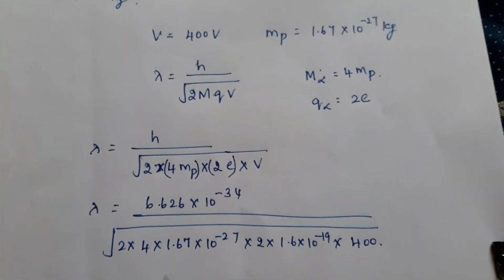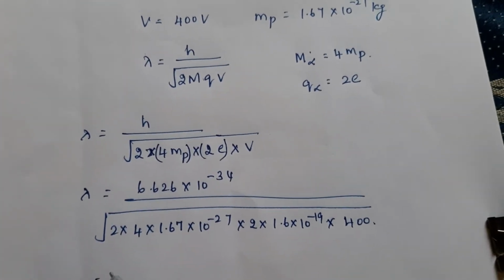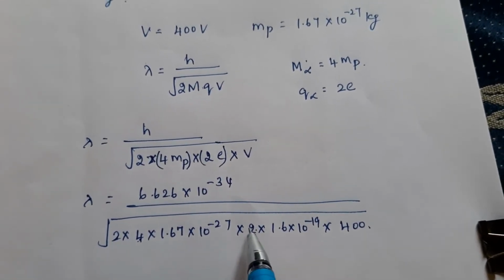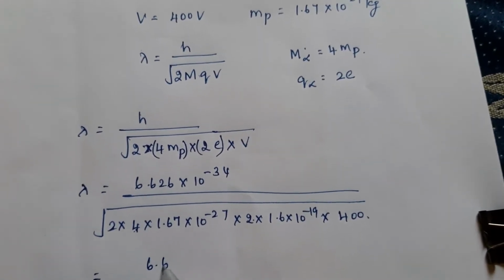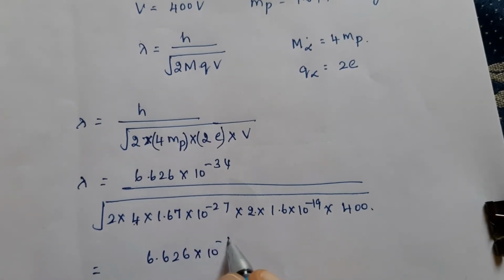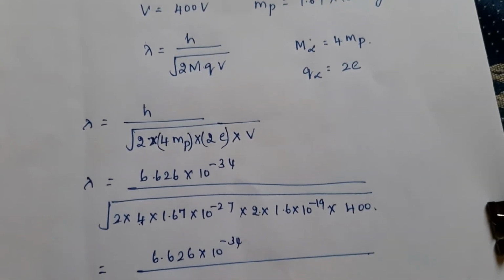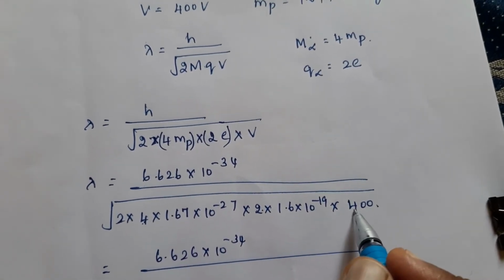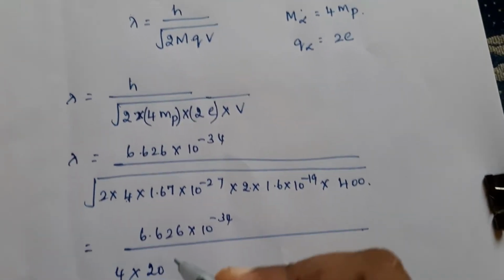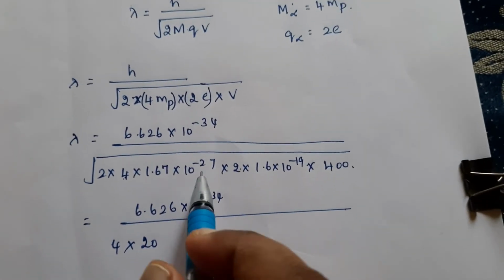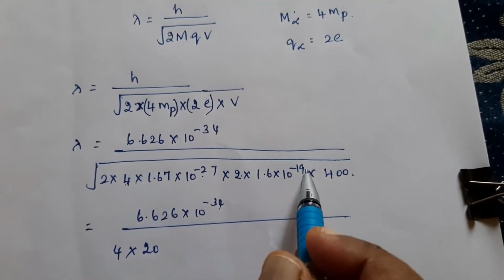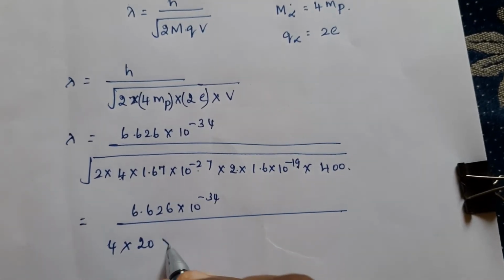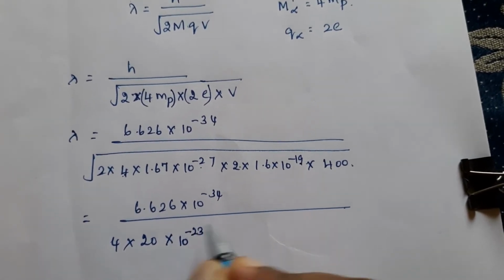Now here we can take 2, 4 and another 4 is there. So I can take 4 outside the root in the denominator, and root 400 is 20. Now here it is 27 plus 19, that is 46. So I can take 10 raised to minus 23 outside.